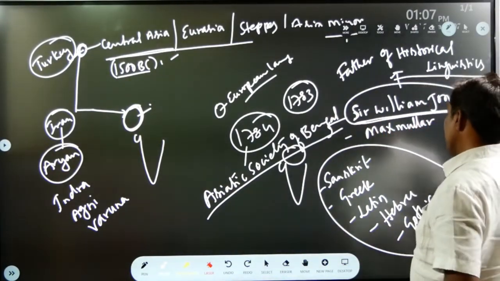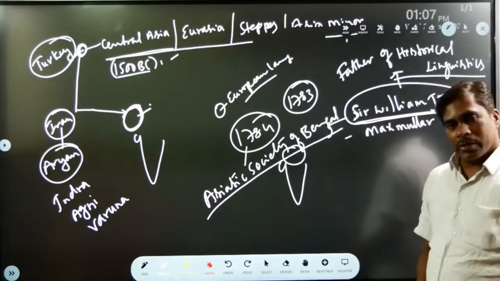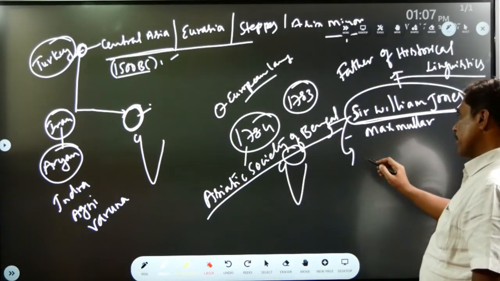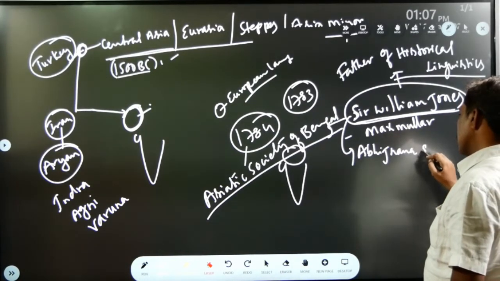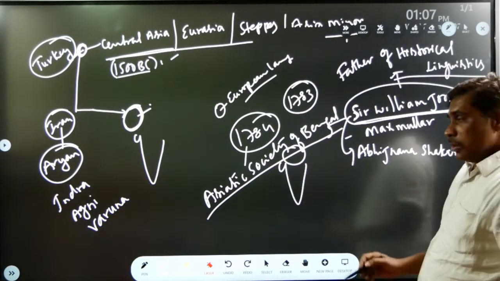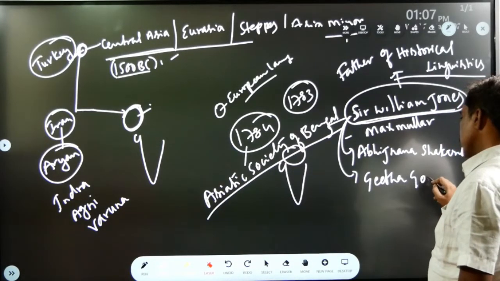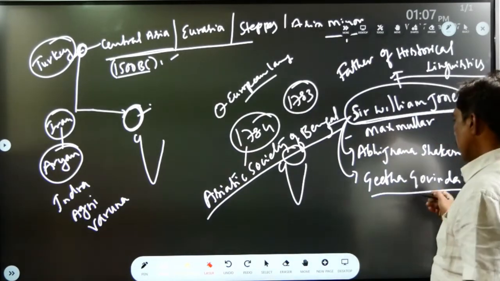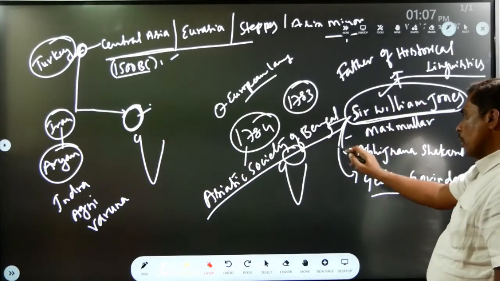Okay, and Sir William Jones, also a scholar, translated many Indian books into English. For example, he translated Kalidasa's Abhignana Shakuntala into English. And he also translated Jayadeva's Gita Govinda into English. Jayadeva wrote Gita Govinda in Bengali, and Sir William Jones translated that work into English.